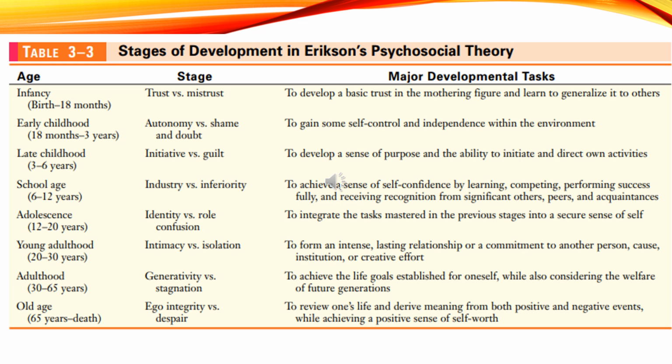The second stage is autonomy versus shame and doubt. It ranges from 1 to 3 years, or toddlerhood. At this stage, toddlers begin to develop a sense of personal control over physical skills and a sense of independence. They start to walk, talk, explore their environment, and make simple choices. For example, what toy to play with, what to eat.